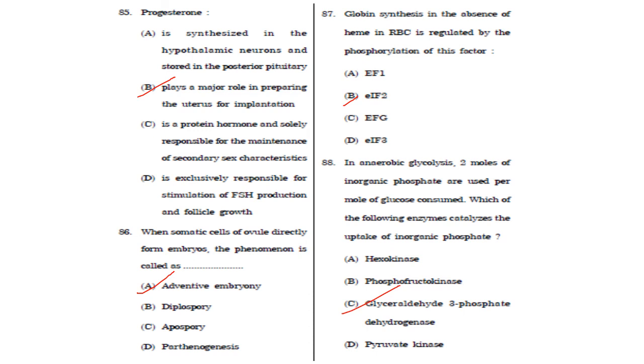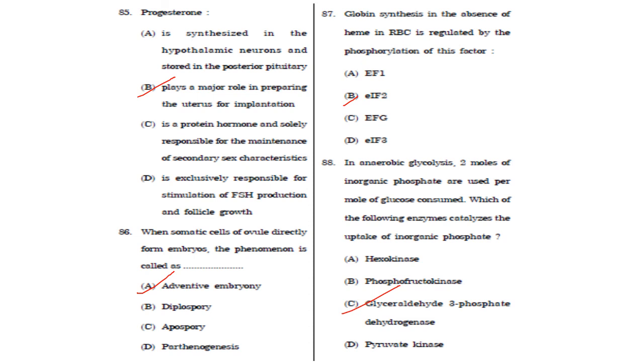Then diplospory is a condition where the diploid embryo sac is formed from the megaspore mother cell without regular meiotic division. Then apospory is the development of 2n gametophytes without meiosis and spores from vegetative or non-reproductive cells of the sporophyte. And parthenogenesis is spontaneous development of an embryo from an unfertilized egg cell.